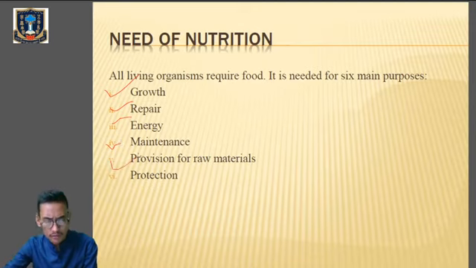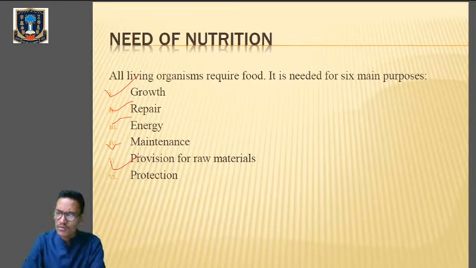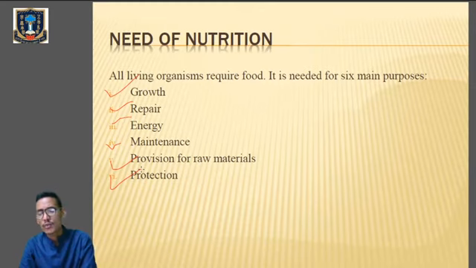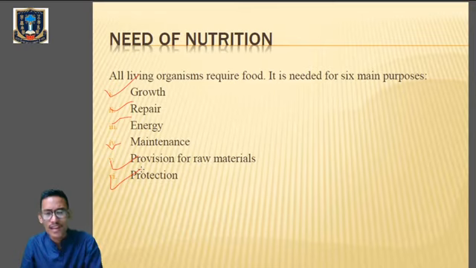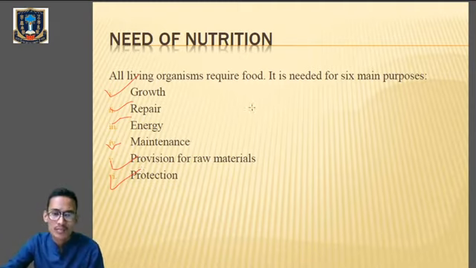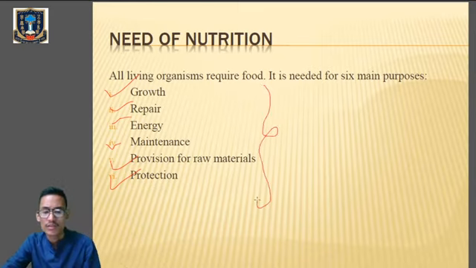Number 5, provision of raw materials for the manufacture of various secretions, such as enzymes, hormones, sweat, milk. We require proper food or nutrition. And the last one is protection. The food that we take must contain a sufficient amount of nutrients so that we remain away from germs and harmful diseases. So there must be a supply of proper nutrients in our diet in order to remain free from diseases and infections. So these are the 6 main purposes for the need of nutrition in the body of an organism.